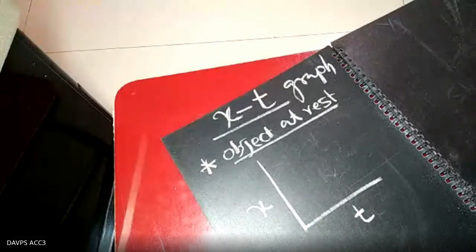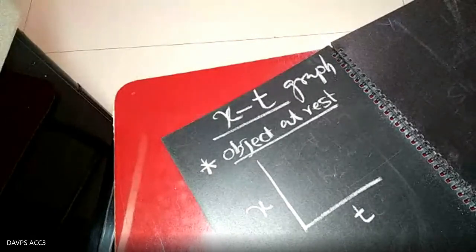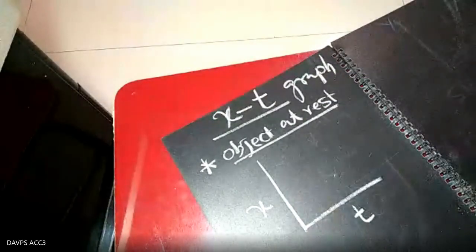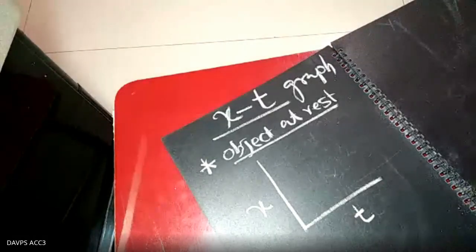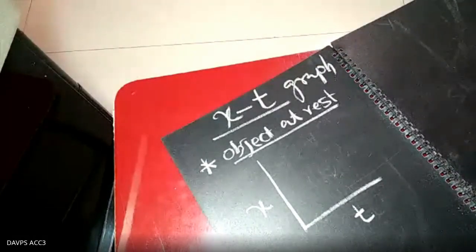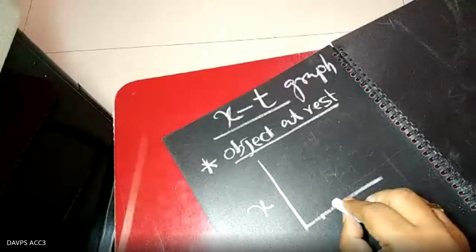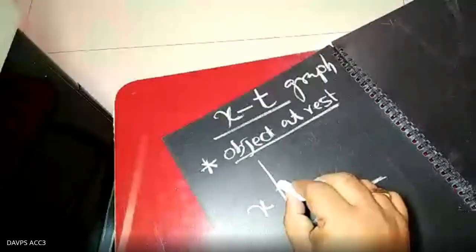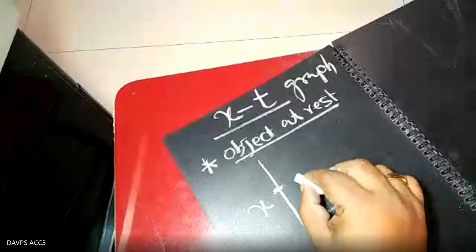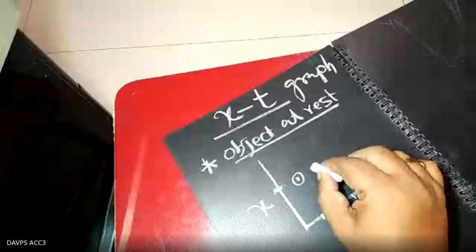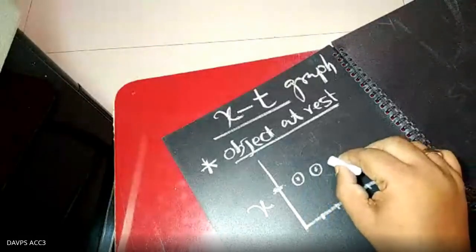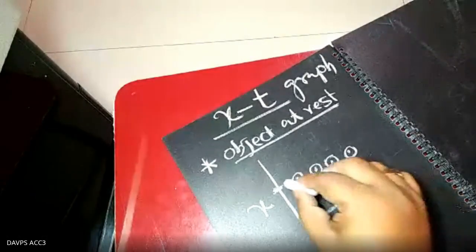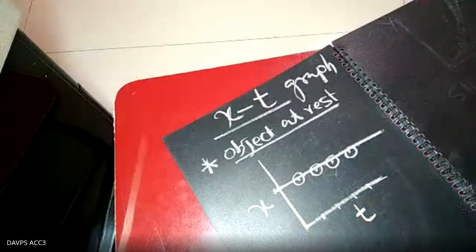If you observe the table in your home, and you find the distance from you to the table is 10 meters, after 10 seconds you also find 10 meters. After 20 seconds also you find 10 meters. In this manner, as t is increasing gradually and you find the distance is the same. When t equals 1 second, you find this position. At t equals 2 seconds, you find this position. And in this manner, the graph becomes a straight line parallel to the time axis.